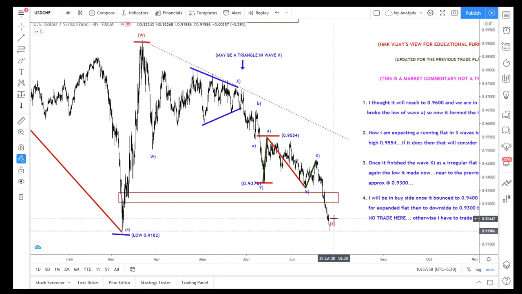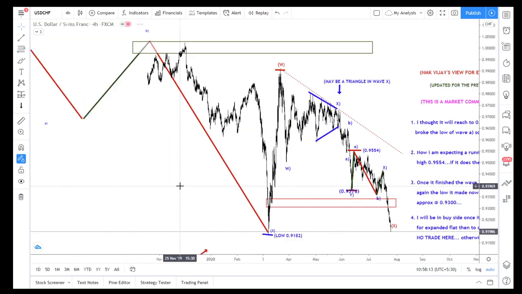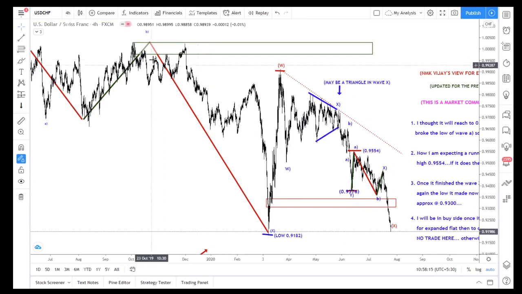So that is now valid, and this three-wave structure is completed. The W, X, A, B, C is a Y, and A, B, C, the X is a running flat, and Y is in the wave.